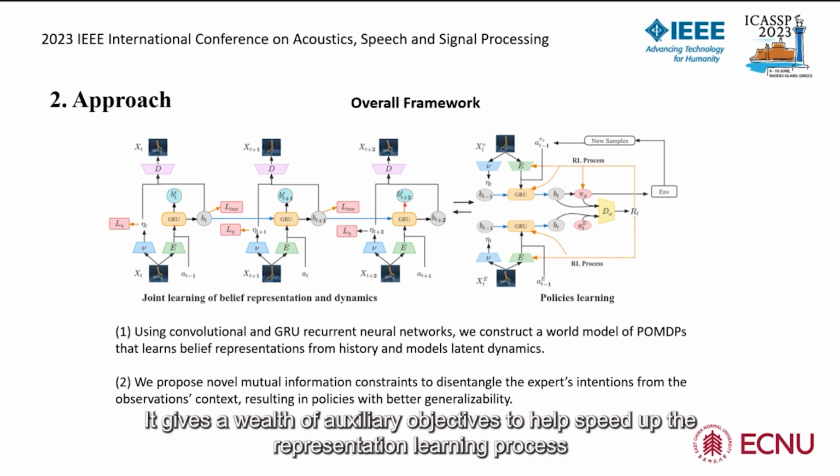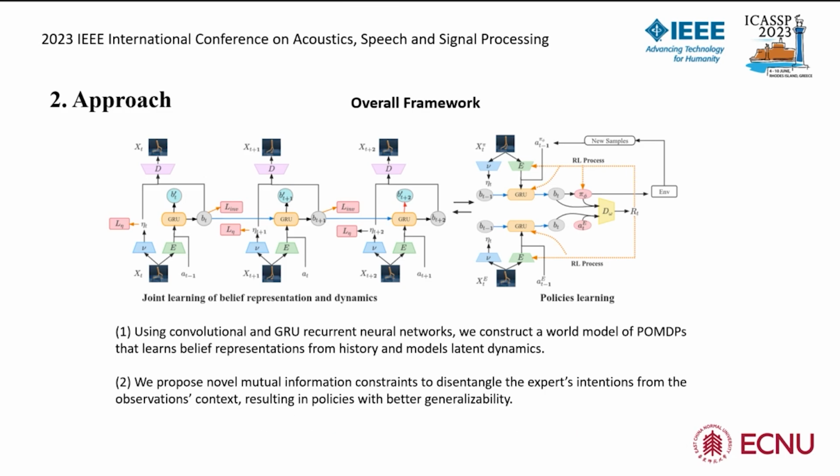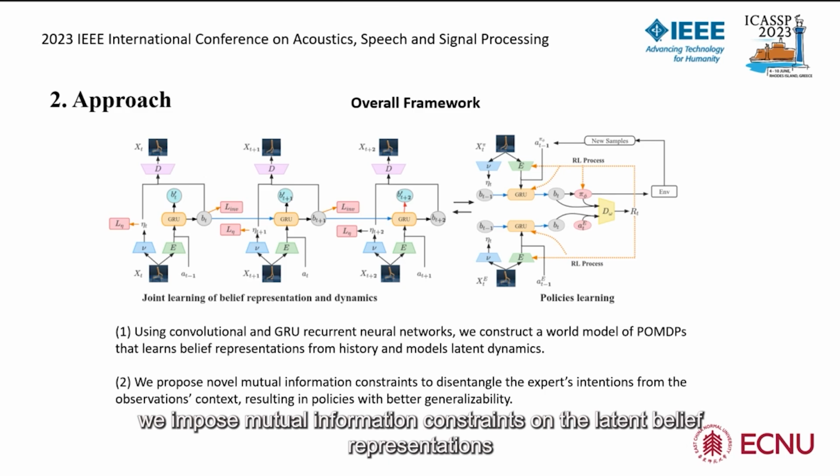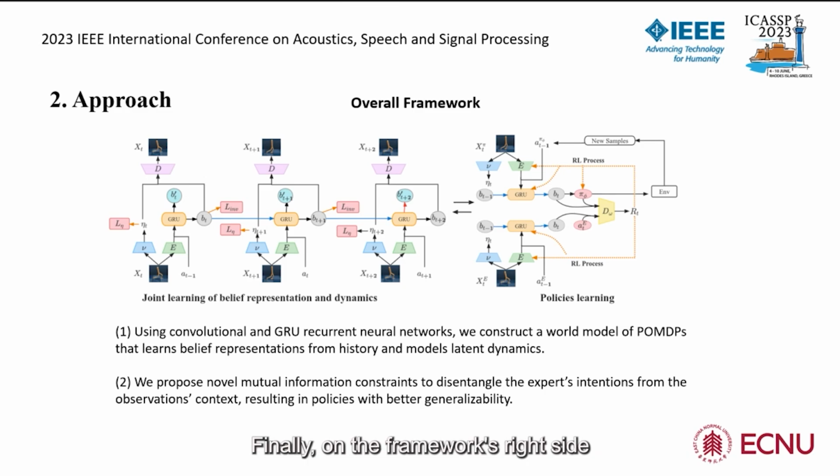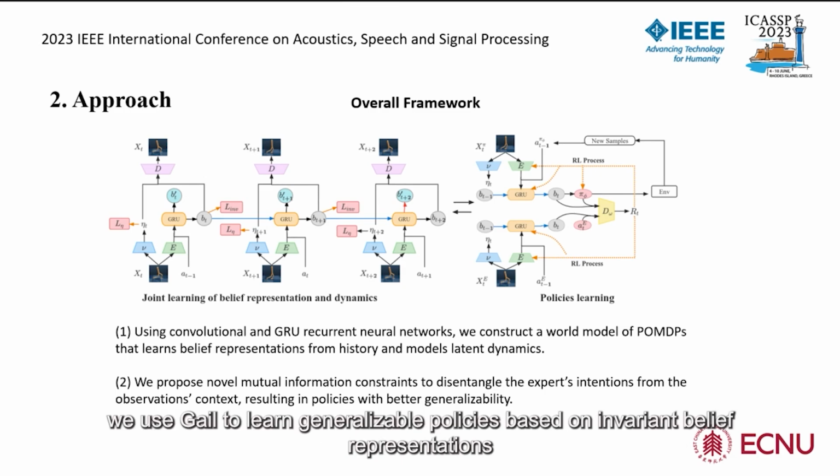It gives a wealth of auxiliary objectives to help speed up the representation learning process. Following that, we impose mutual information constraints on the latent belief representations, rendering the representations insensitive to environmental changes. Finally, on the framework's right side, we use GAIL to learn generalizable policies based on invariant belief representations.